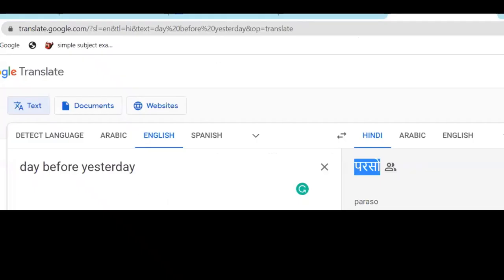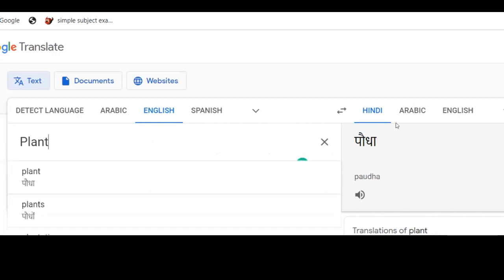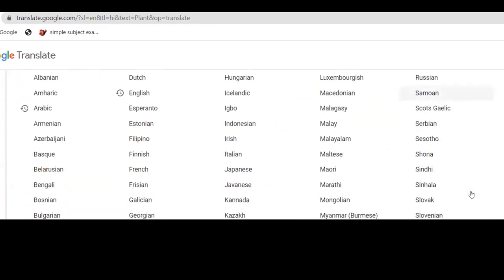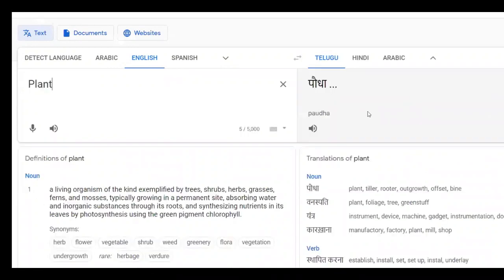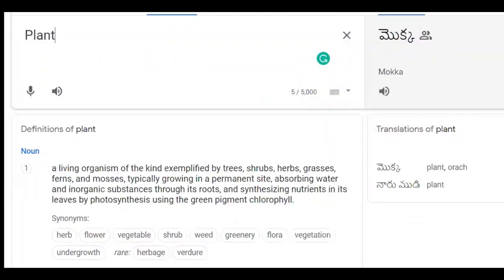If you know the structure, it is very easy. For example, you found something like a plant. Okay, plant. I type it here, but I'll change to Telugu. So here I'm changing to Telugu. Here I got the meaning, mokka. Can you see on the screen? I hope you can see mokka.